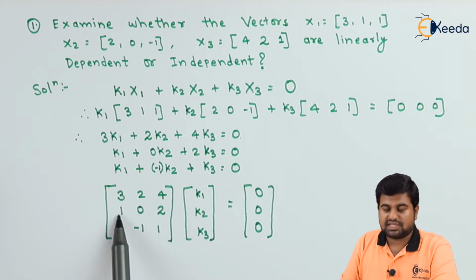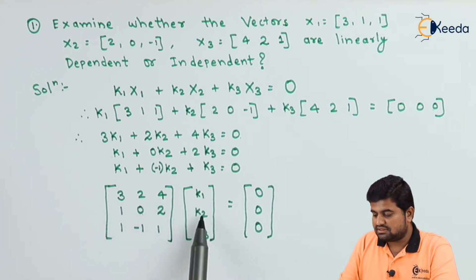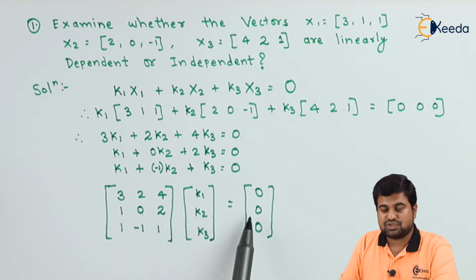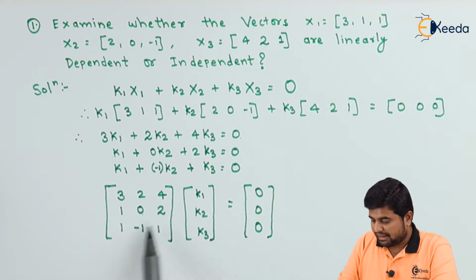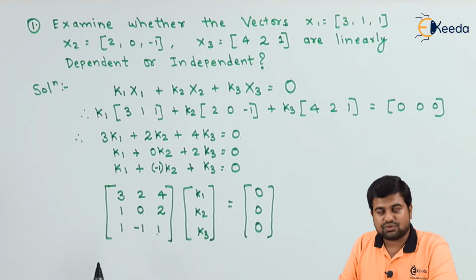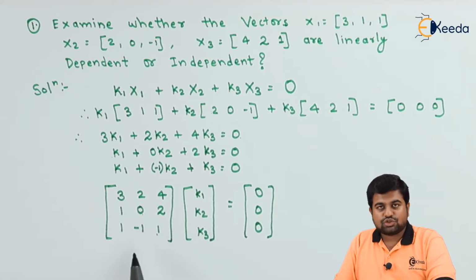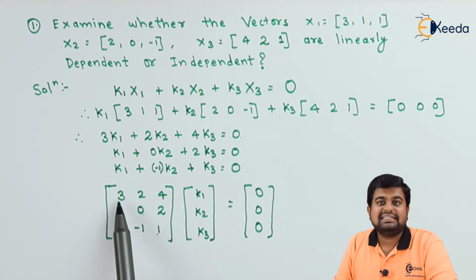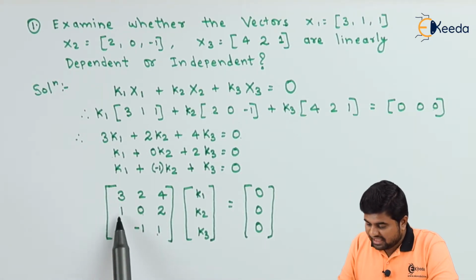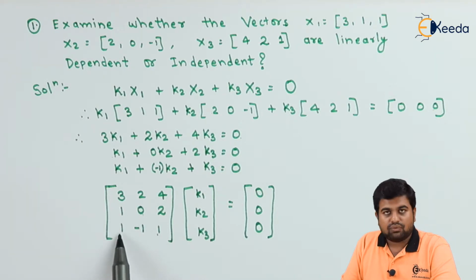Now let us focus on the second row, which is 0k1, 1k2 and 2k3 is equal to 0. And the third one, k1 minus k2 plus k3 is equal to 0. So now my job is to have the first element over here equal to 1. So we have got 1 over here, 1 over here.